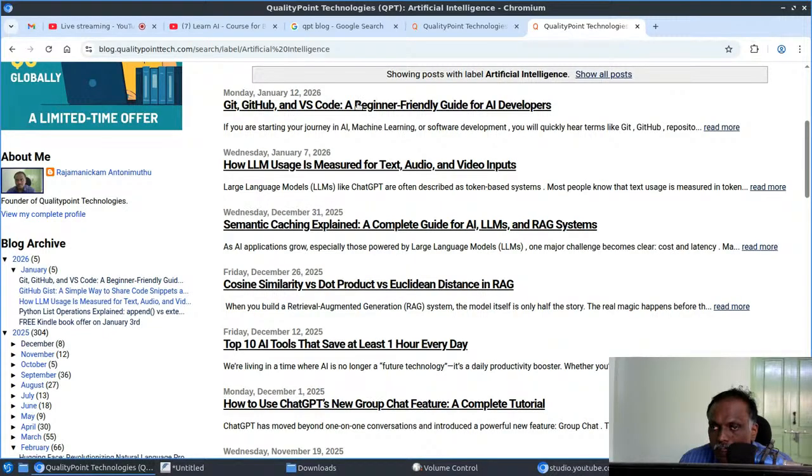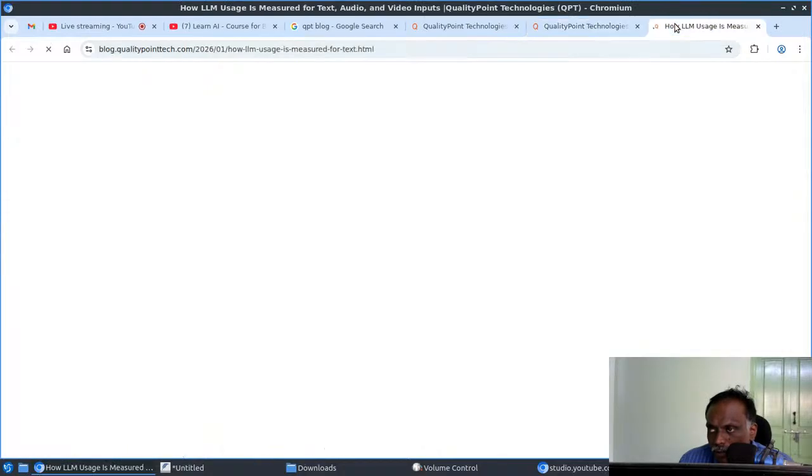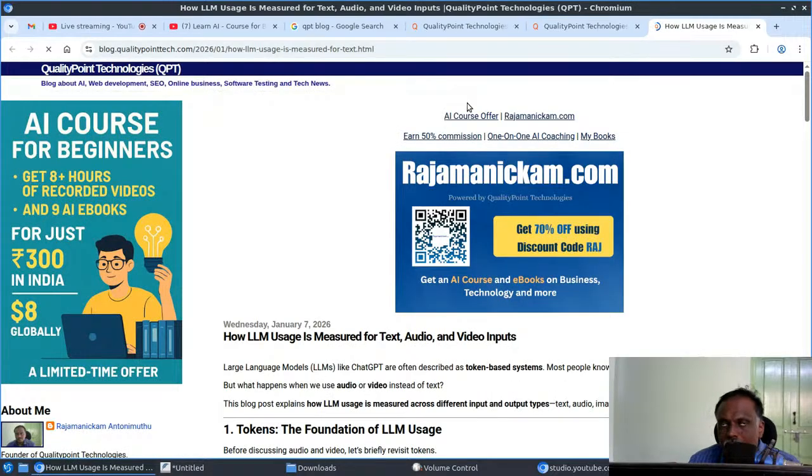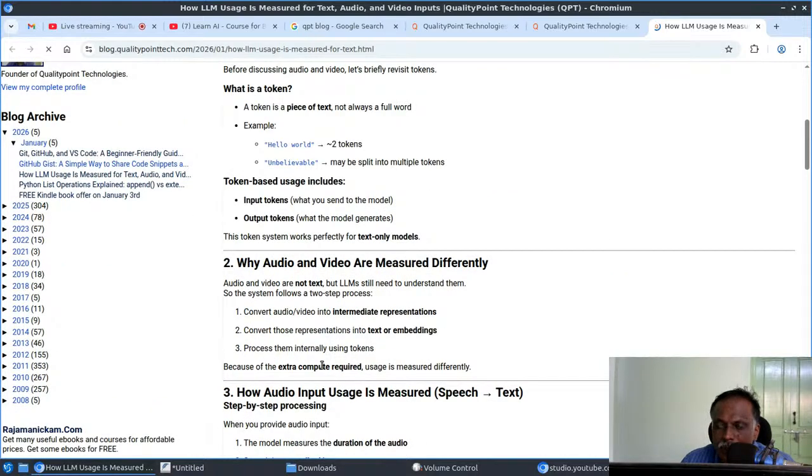My previous post was about how to measure LLM usage for audio and video inputs. Actually, one person asked me about that, and based on that, I came up with it. Normally we know that tokens are key in case of LLM usage, right? But these days we have multimodal models, vision language models. So in that case, inputs are in audio.